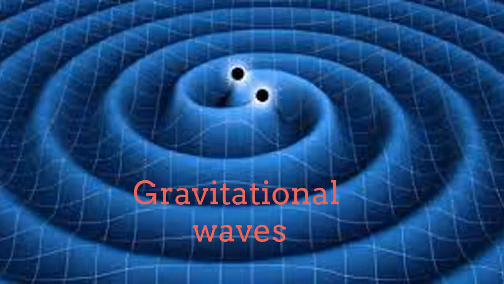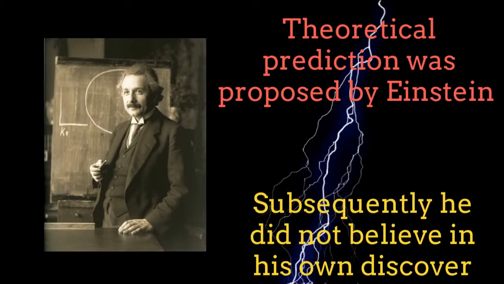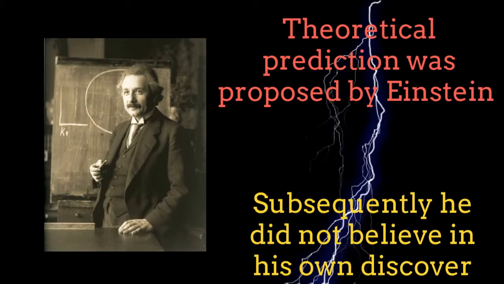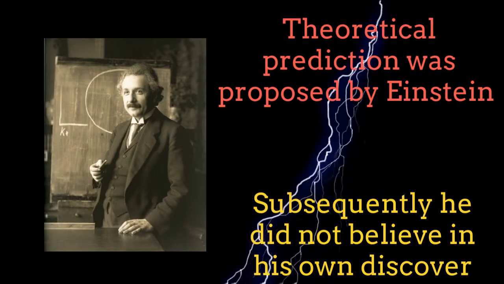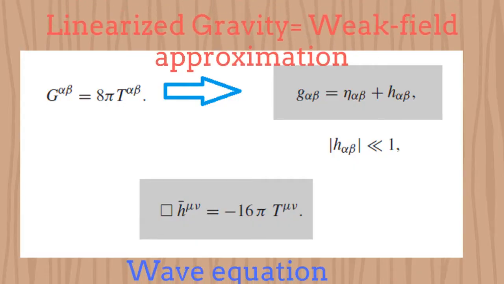In this episode, we will talk about gravitational waves. Let's enjoy it. Gravitational waves were discovered theoretically by Albert Einstein himself, although subsequently he believed that his calculations were wrong. Einstein realized that the weak field approximation of his equations is linear and that they describe the propagation of a wave moving at the speed of light.